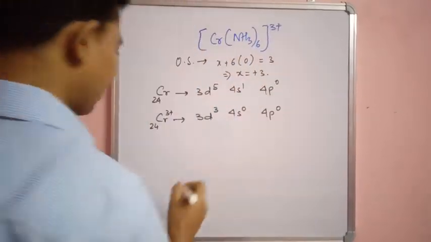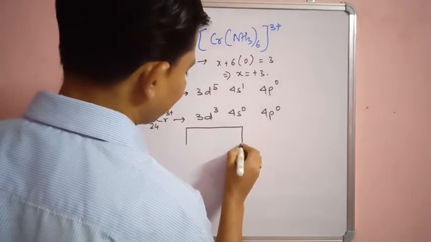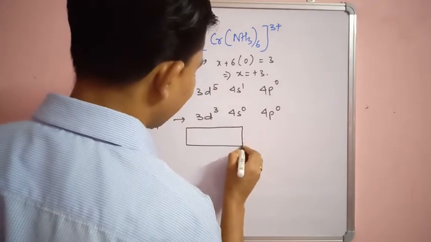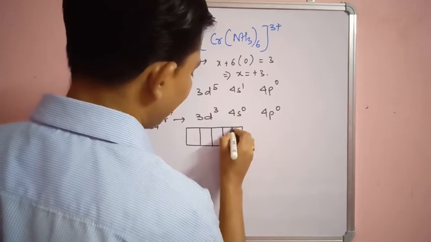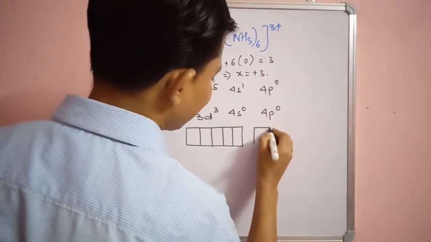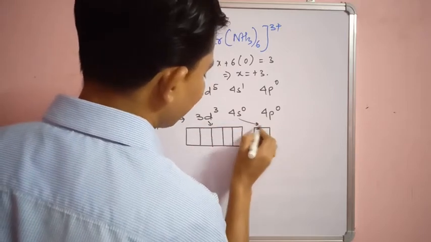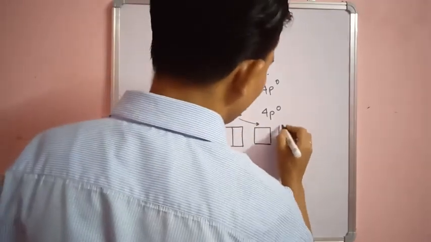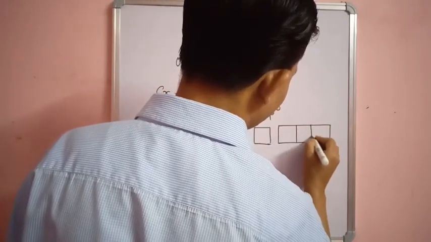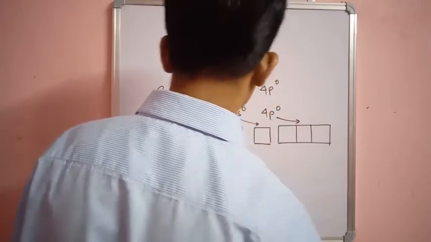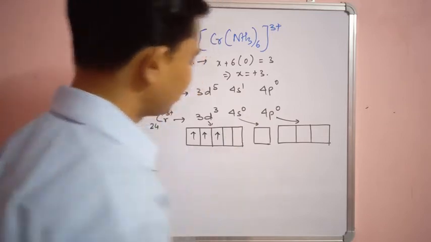So in the 3d orbital we have 3 electrons, with 5 d orbitals. This is the 3d orbital, this is the 4s orbital, and this is the 4p orbital. Here we are having 3 electrons.